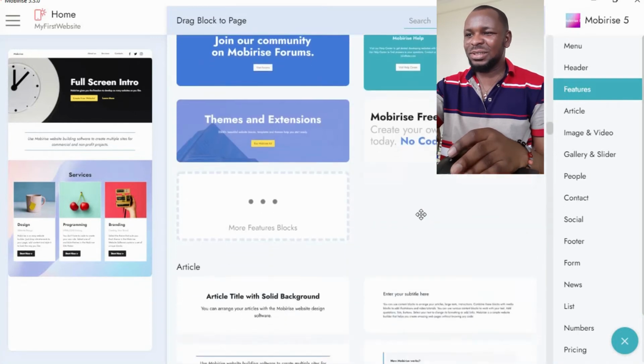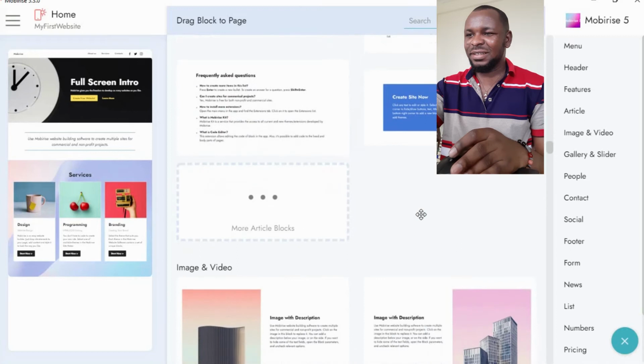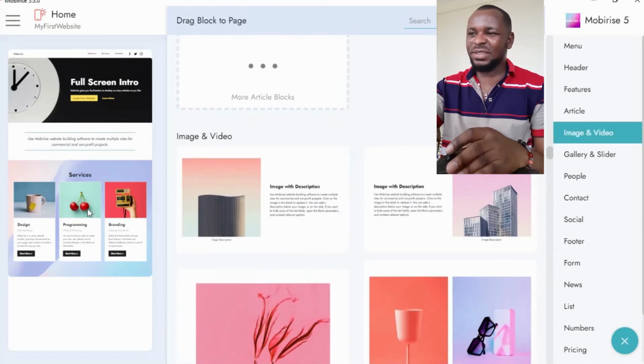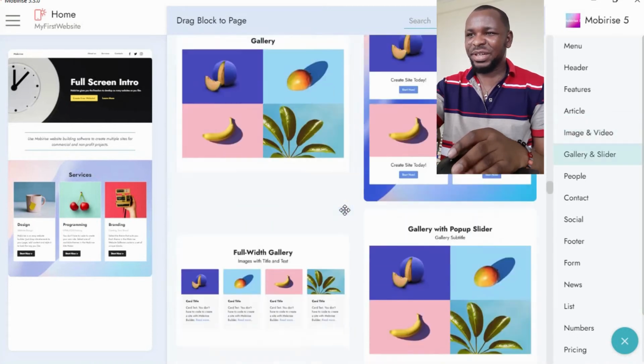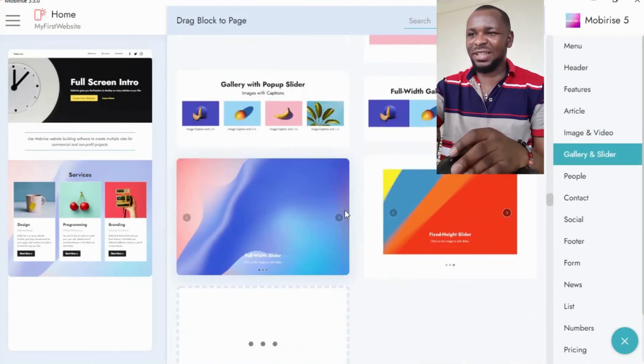So we have our services here: menu, message from the CEO, services. Let's say we have your clientele, the clients that you serve. Let's flip through and see which best defines your clients.